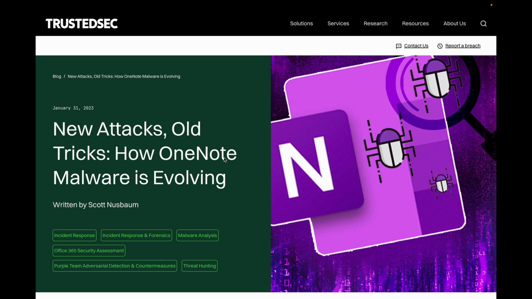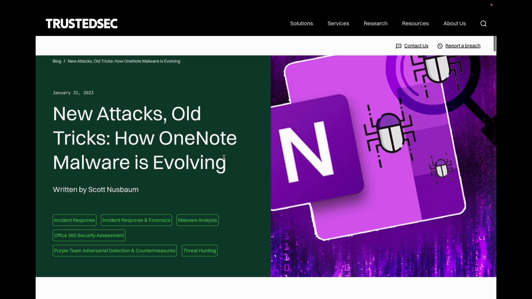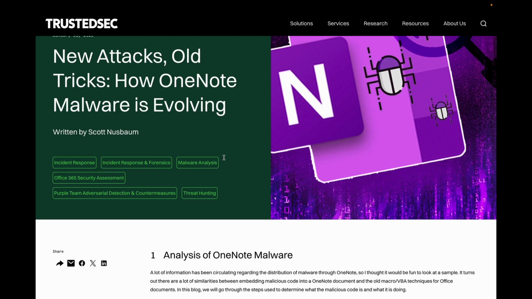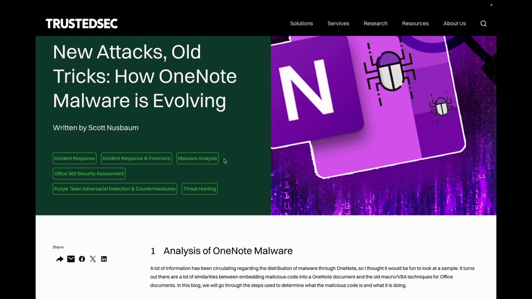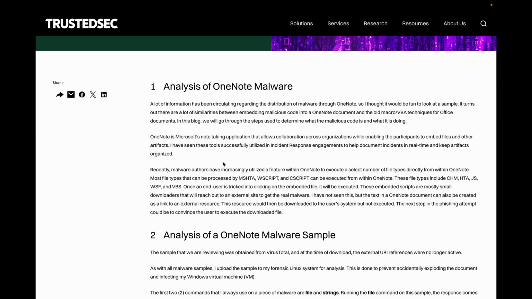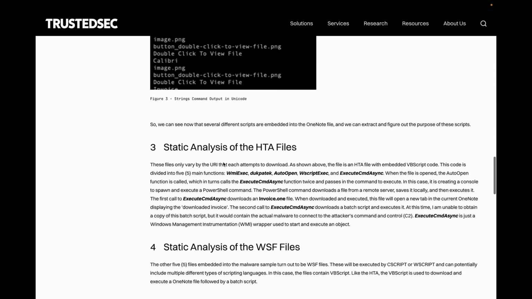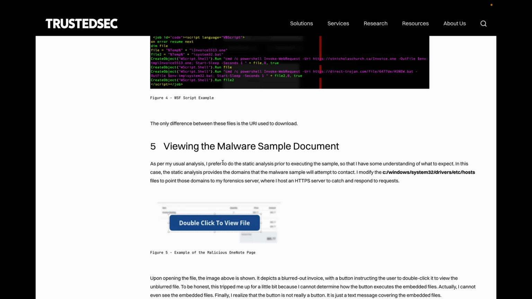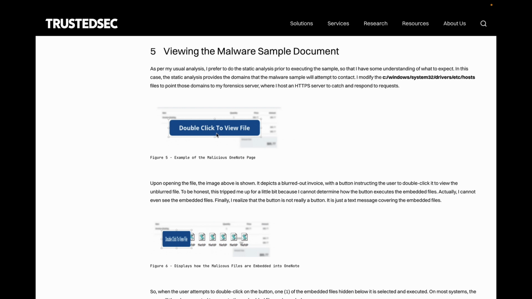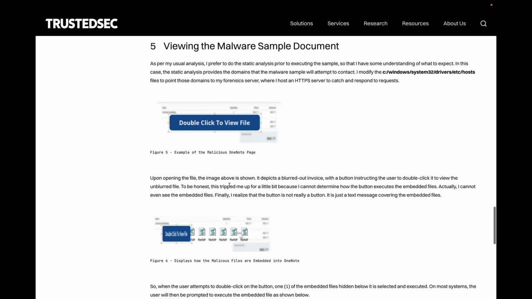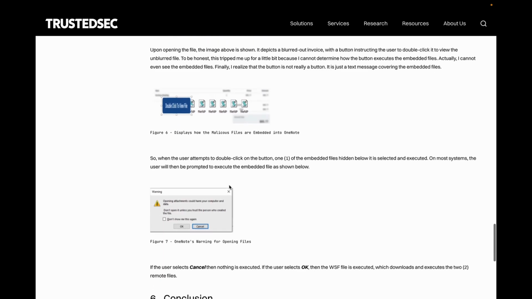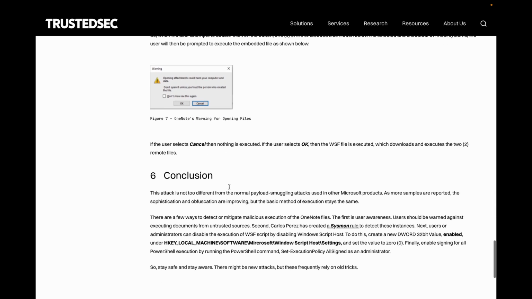I'll just slide it over here. Right, this is from January 31st, 2023. It pretty much shows you how Office 365 applications can be embedded with malware. So I'm just going to skip all the technical stuff. You can read this on your own, but one good example right here: they load up a OneNote page and they're presented with the screen. So the user will click this quote-unquote image, and then the image will sequence a function to download some attachments.